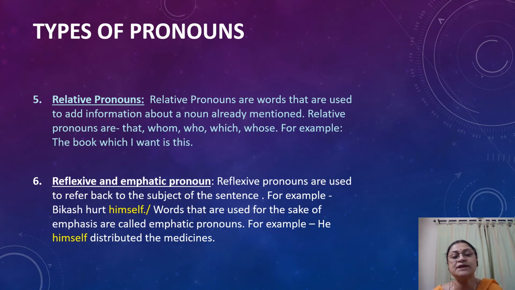Words that are used for the sake of emphasis are called emphatic pronouns. Emphasis means giving extra force or pressure. See, for example, he himself distributed the medicines. Here we can easily say he distributed the medicines, but instead of saying like that, we are saying he himself distributed the medicines. So this word himself gives emphasis, or its function is to give emphasis in the sentence. So himself is an emphatic pronoun.